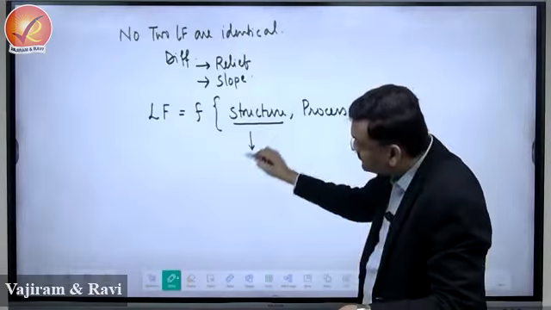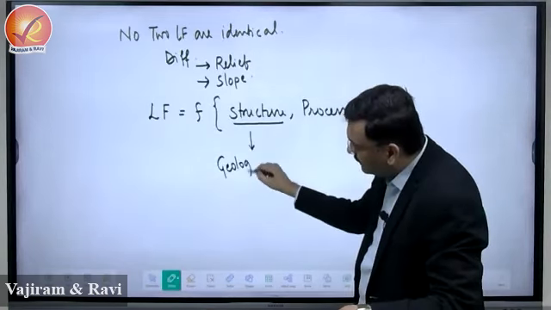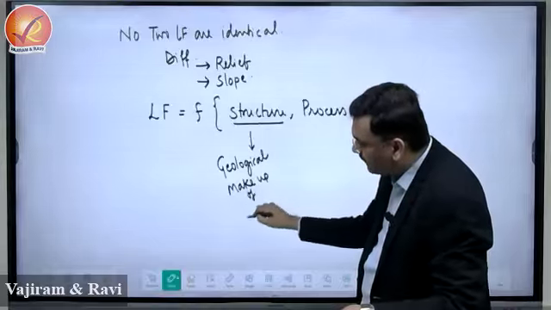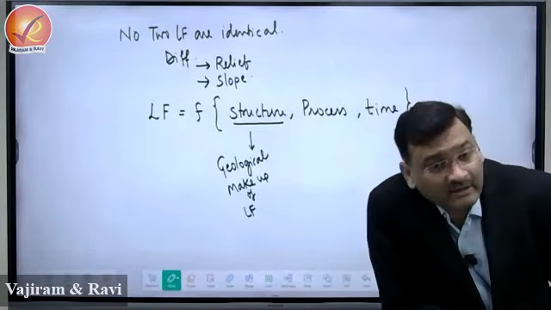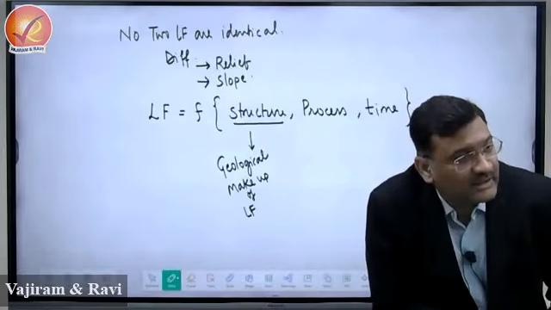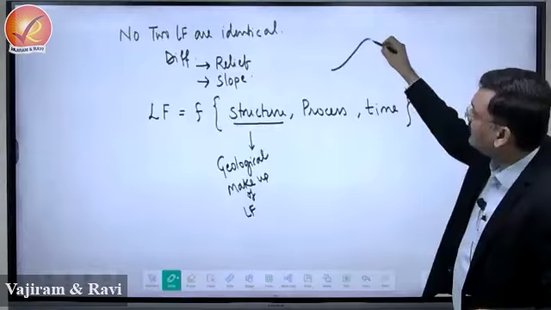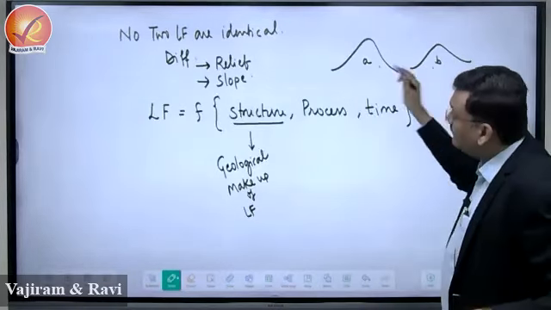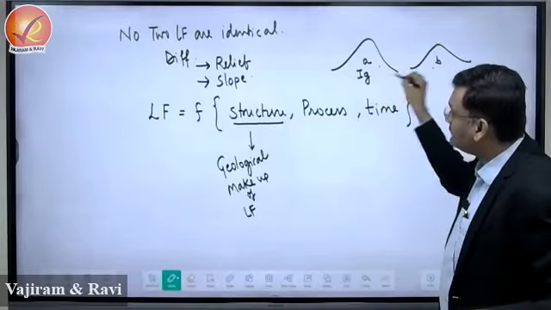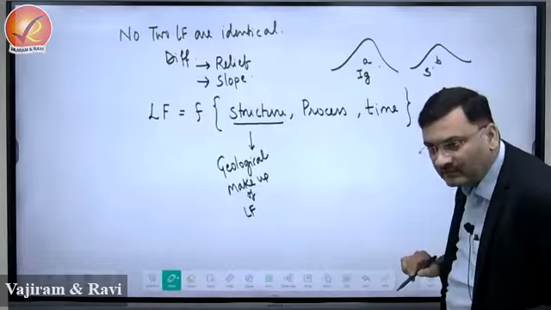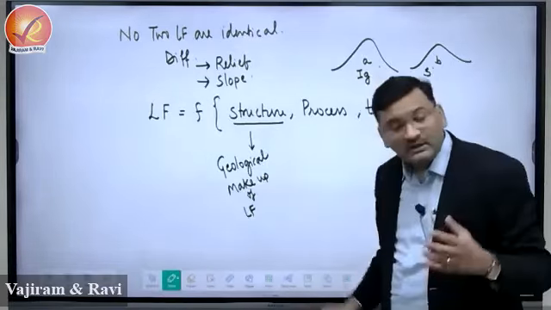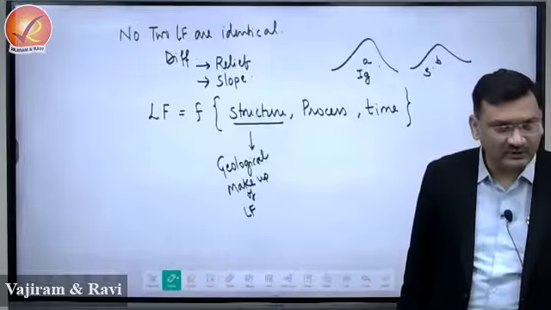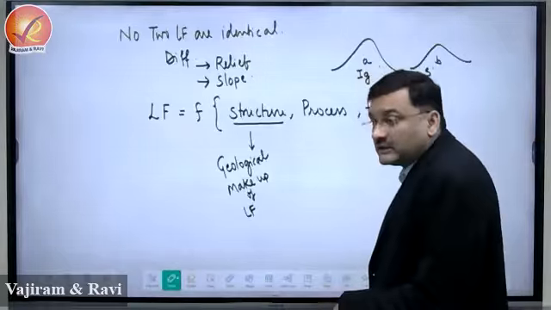Now, the meaning of structure is the geological makeup of the landform. The geological makeup of two landforms can be different. Now, you see, this is one landform A and this is another landform B. These two are different because this can be composed of igneous rock, and this is composed of sedimentary rock. So this is the meaning of geological makeup. The composition of the two landforms is different, right? So difference in landform is because of their rock composition, geological structure.